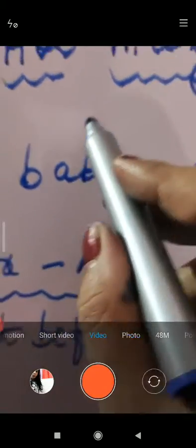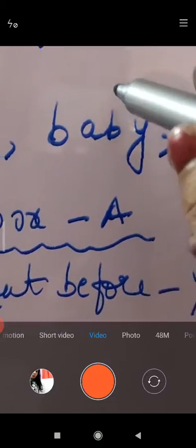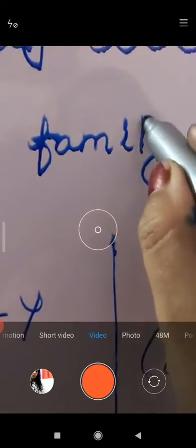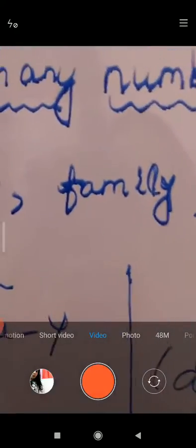E is a vowel. Okay, BABY. Before Y, B is vowel or consonant? It is consonant. Okay, आप लोग लिखते जाओगे, so that it is easy to choose in a particular box.